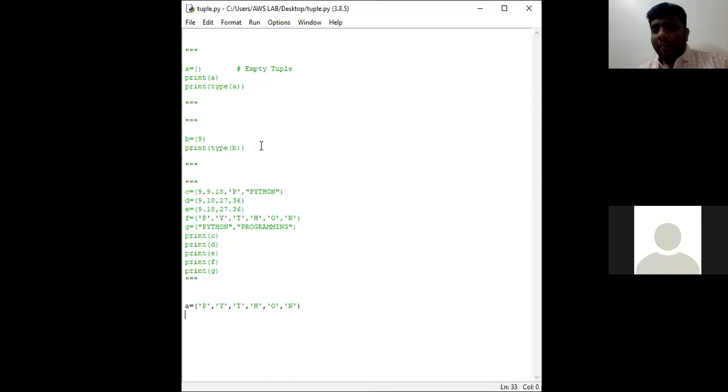Third point is if a user is going to access any element beyond the index range, if a larger index is given than the range we have, then the interpreter raises an index error. And the fourth point is the index value needs to be of only integer data type.